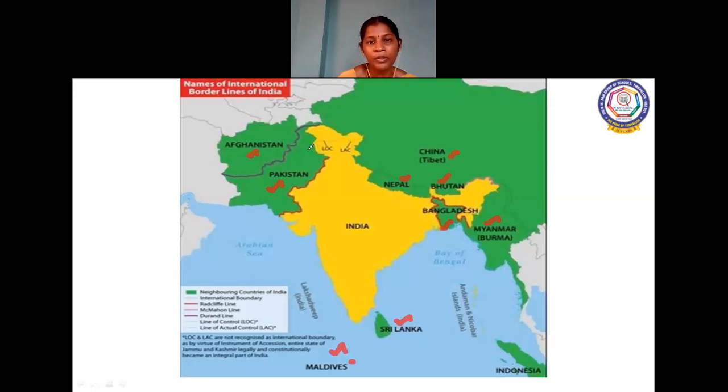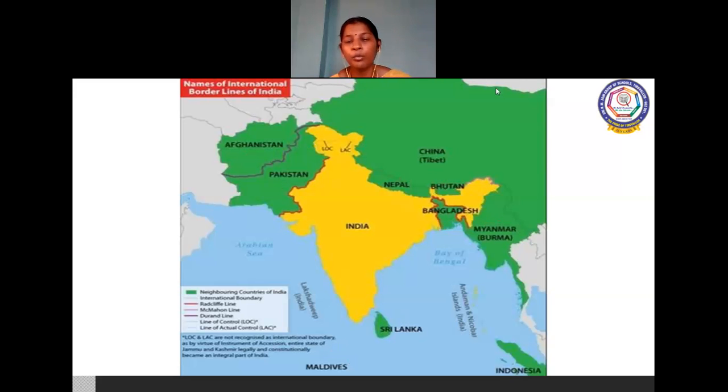So this is about India's neighbors, children. We have Nepal, Bhutan, China on the north side and Bangladesh and Myanmar on the east side. And we have Pakistan and Afghanistan in the northwest direction. And we have the southern island neighbors, known as Sri Lanka and the Maldives.